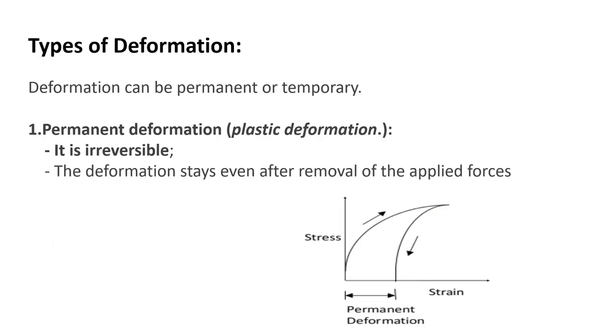Types of deformation. There are two types of deformation: permanent or temporary. First, we will see permanent deformation, which is also called plastic deformation. It is irreversible and the deformation stays even after removal of applied forces.